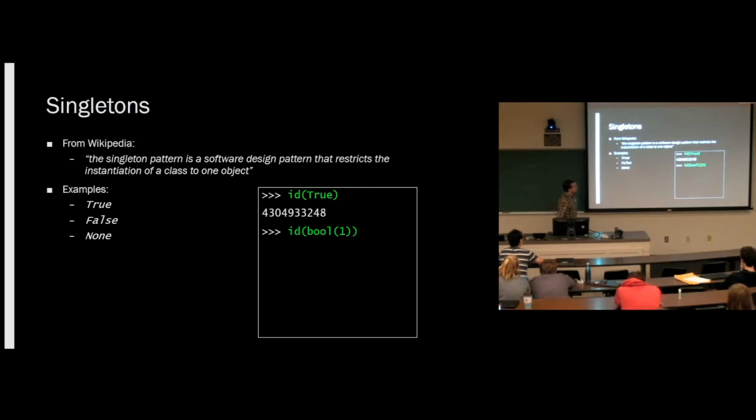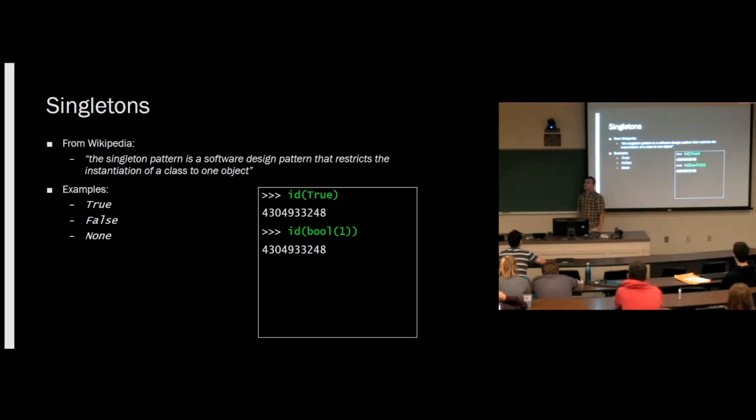We can call id of bool(1). This is a constructor for the bool class. So we're calling the bool class and making a new boolean with a truth value of 1. And what we'll see is that the id of that new boolean is exactly the same as the id of the original boolean. So even though we just called a class, we tried to create a new instance, we failed. We got the exact same instance that already existed.